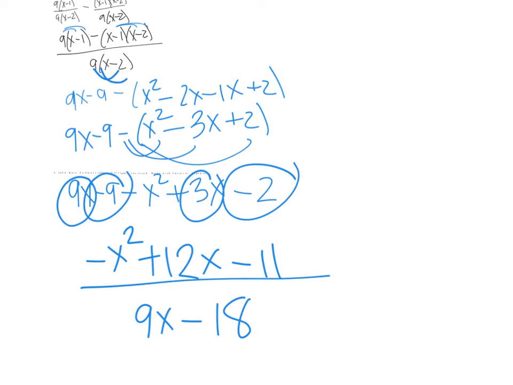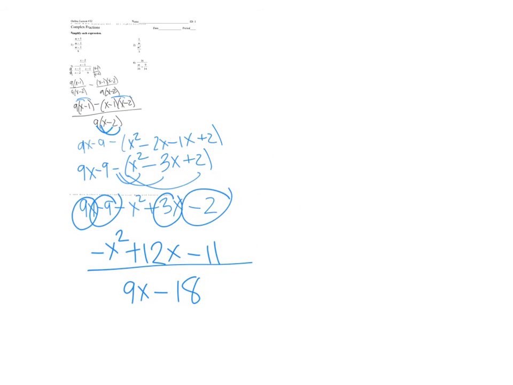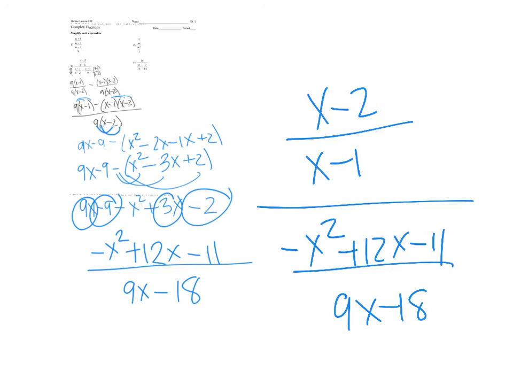I brought that 9 in on the inside. Okay, that's just the denominator. So in the numerator, we still have x minus 2 over x minus 1. And then this is over negative x squared plus 12x minus 11 over 9x minus 18.